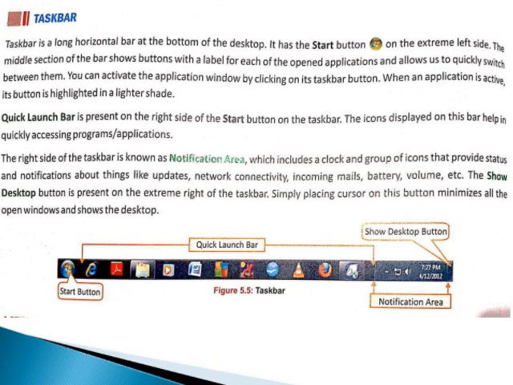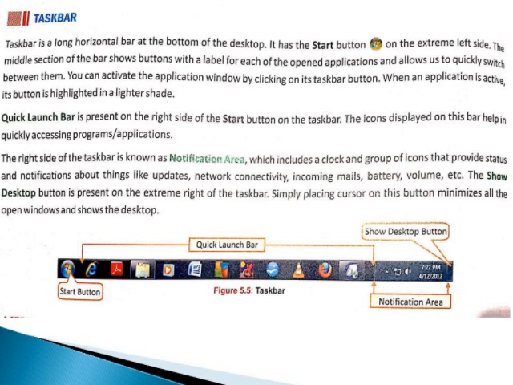Taskbar. The taskbar is a long horizontal bar at the bottom of the desktop. It has a Start button on the extreme left side. The middle section of the bar shows a button with a label for each of the opened applications and allows us to quickly switch between them. You can activate the application windows by clicking on its taskbar button. When an application is active, its button is highlighted in a lighter shade.